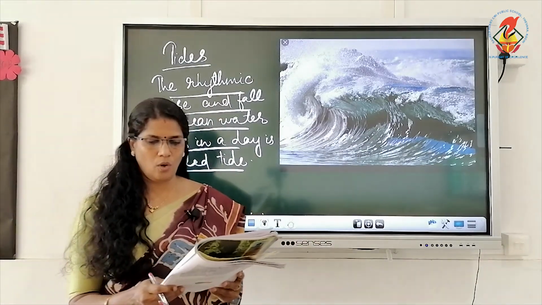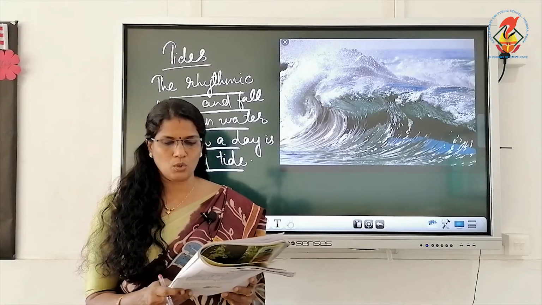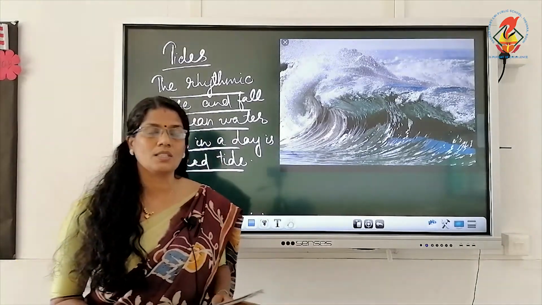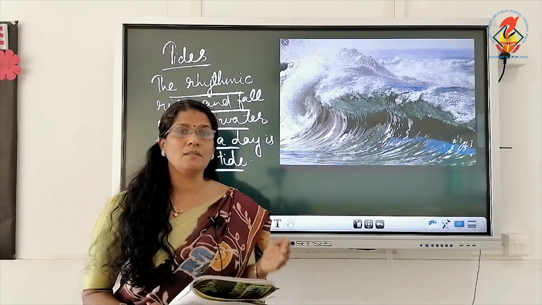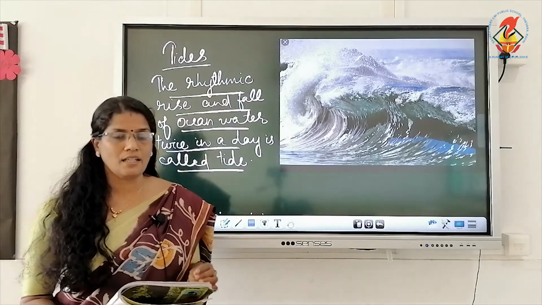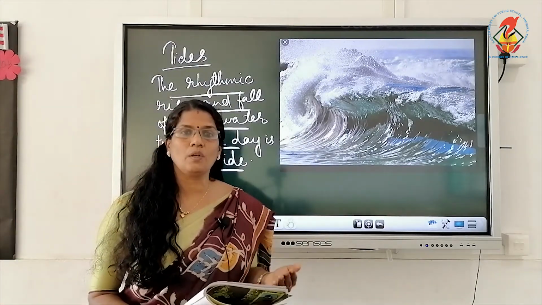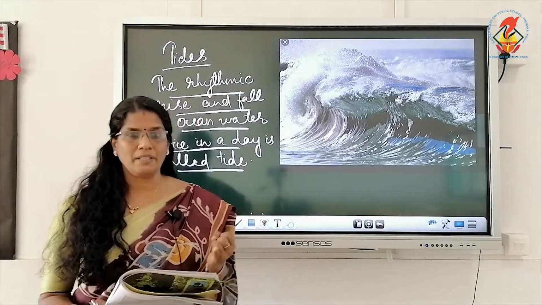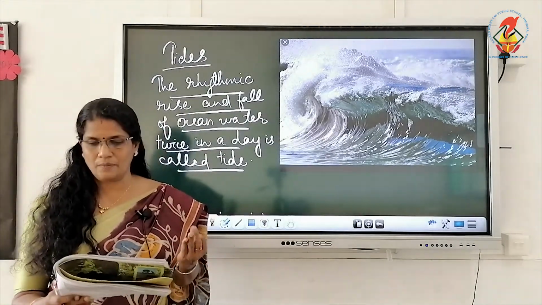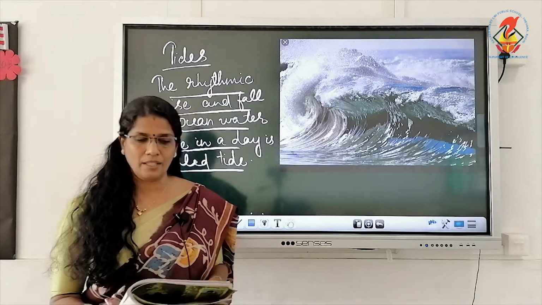The rise and fall of water due to tides is also used to generate electricity in some places. So high tides are caused when the sun, moon and earth come in the same line. They help in navigation, more fishing can be done on these days, and they help in generation of electricity.